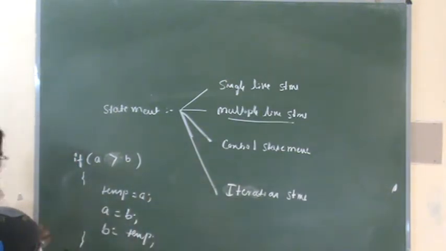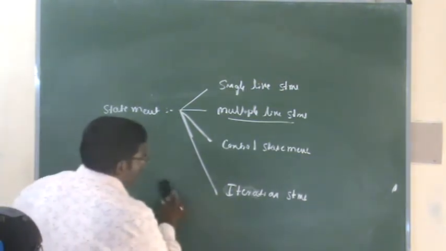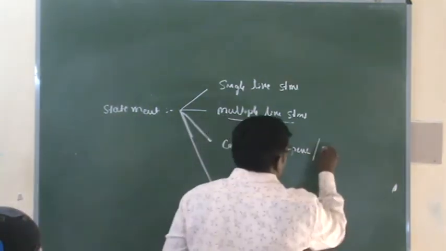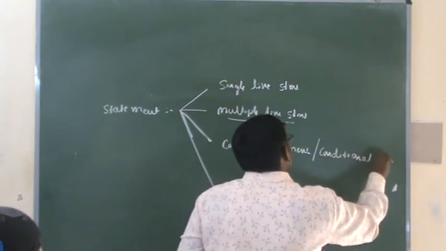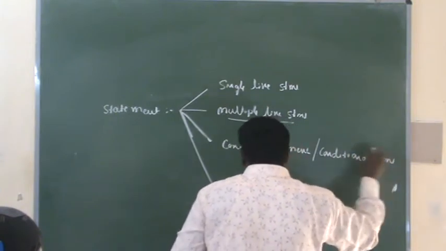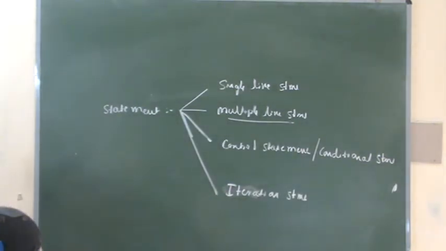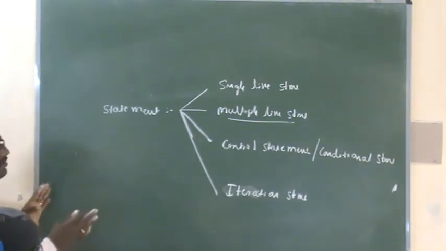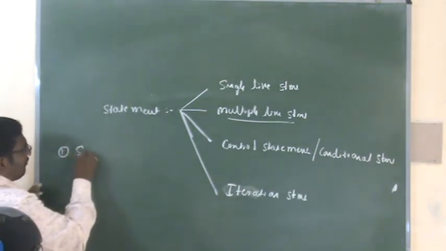Now we are coming to the third category, control statements. These control statements we call conditional statements. So what is a conditional statement? The statements which are used to check a condition. So those statements we call conditional statements. In conditional statements we have different categories. First we will discuss one by one.